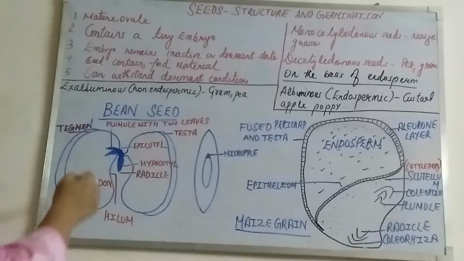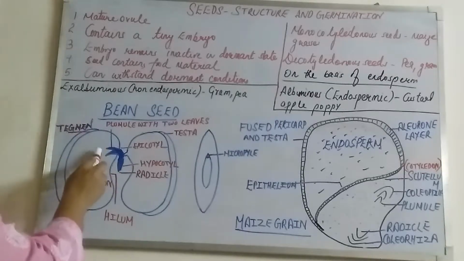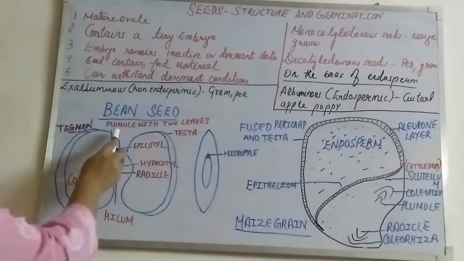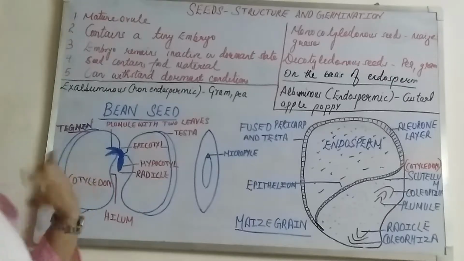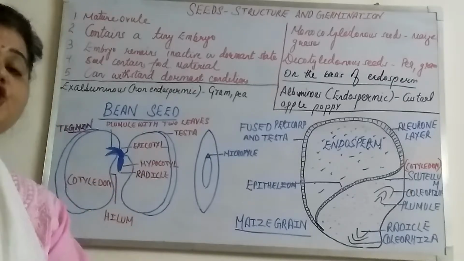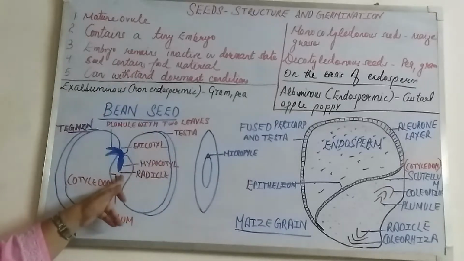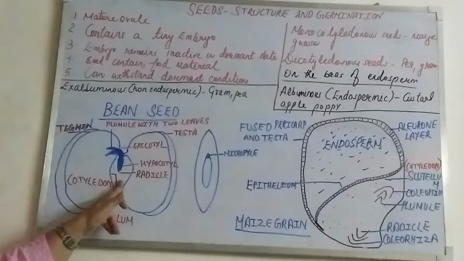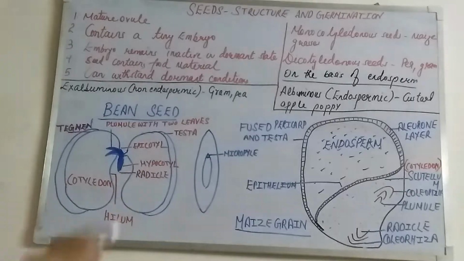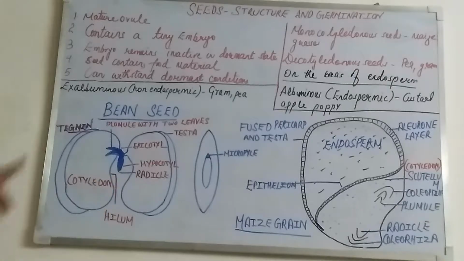Here you will see 2 leaf-like structures. This is the embryo. These two leaf-like structures, we call the plumule, which, when germination happens, forms the shoot of the plant. And this structure, which is towards the lower side, we call the radicle, and it will form the roots. So this plumule will form the shoot, and this radicle will form the roots.